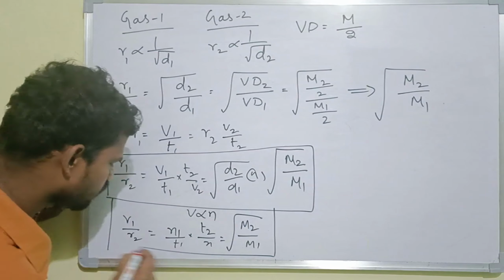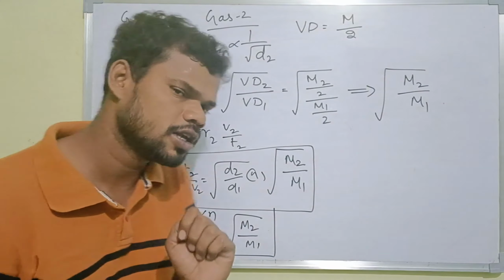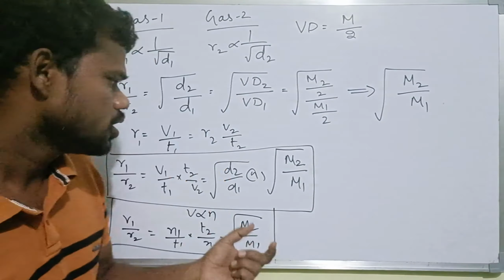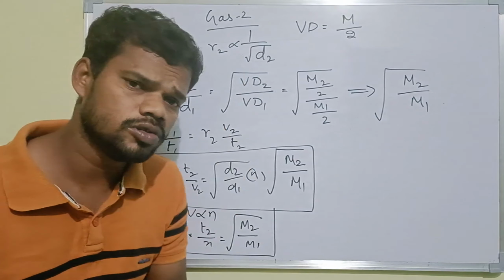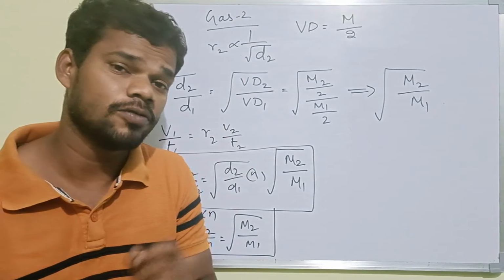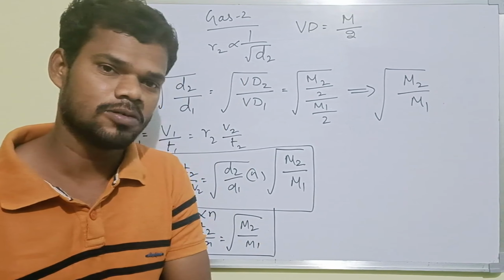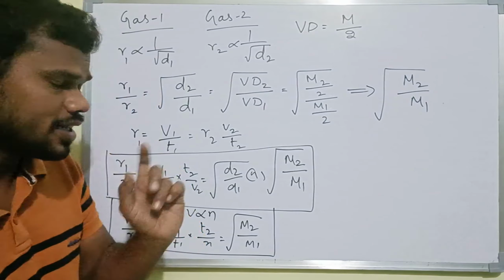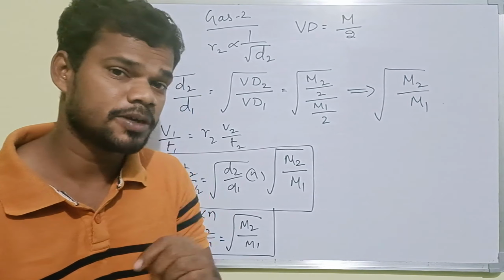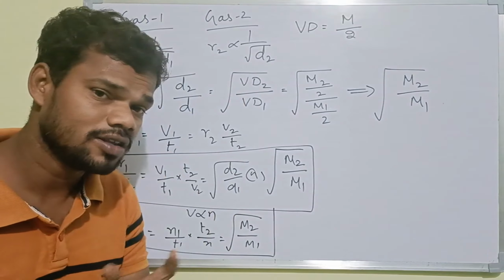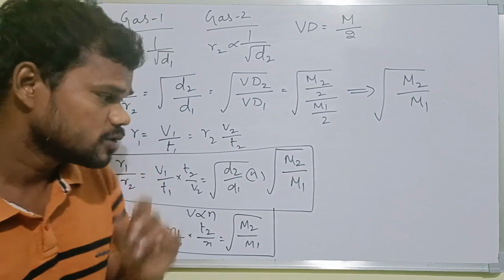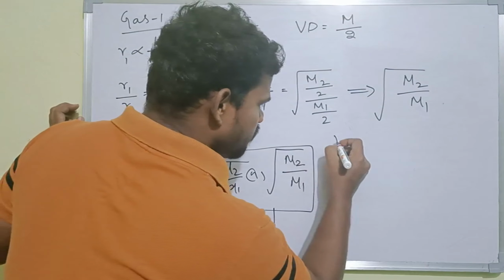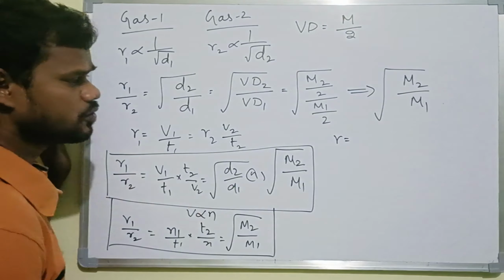This formula is also very important, and questions can be asked based on it. All these formulas we have to use only under similar conditions of pressure and temperature.